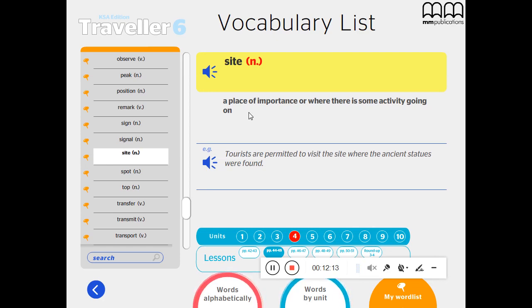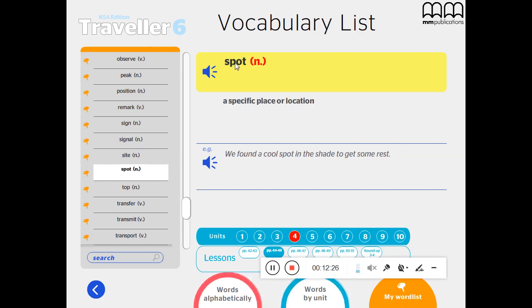Here is the example. Tourists are permitted to visit the site where the ancient statues were found. Okay? Let's move to the other word. The other word is spot. Spot means a specific place or location. The example here, we found a cool spot in the shade to get some rest. Let's move to the questions.